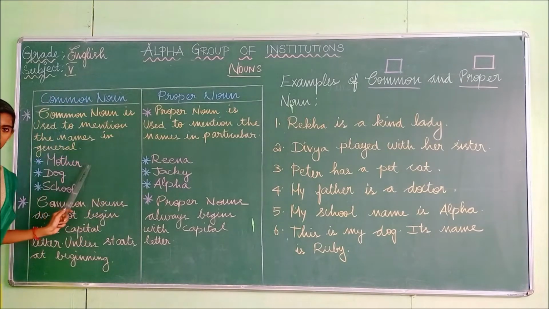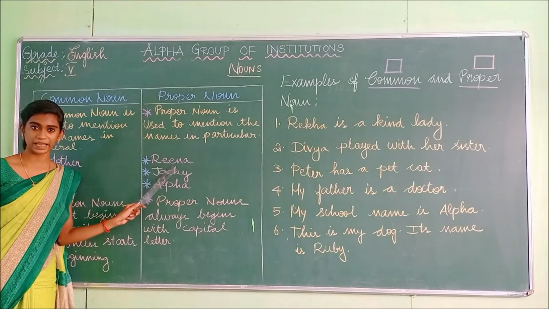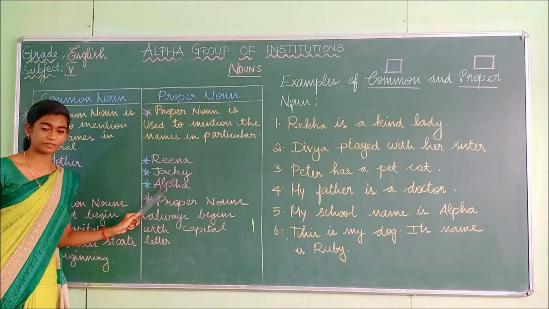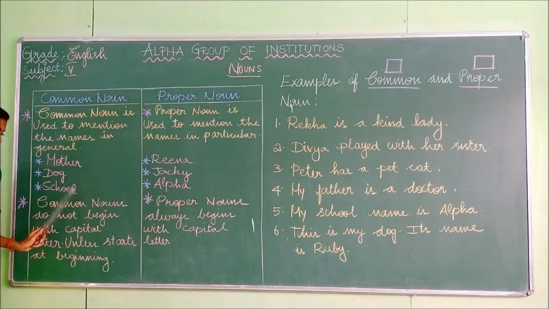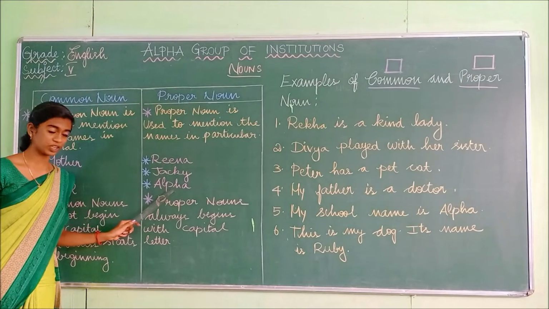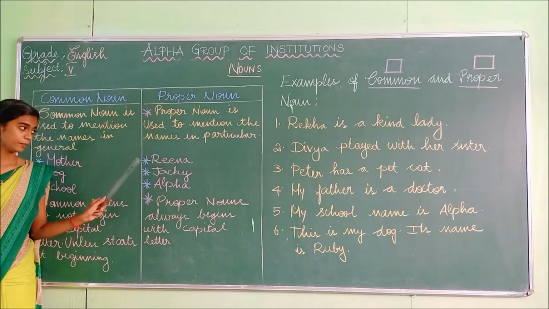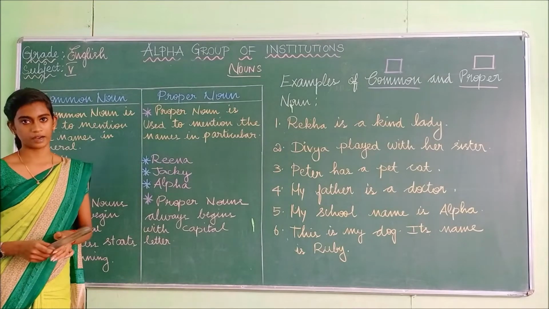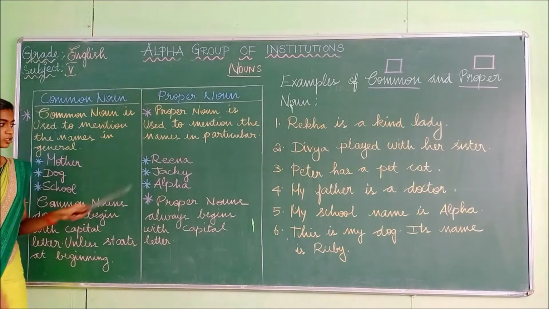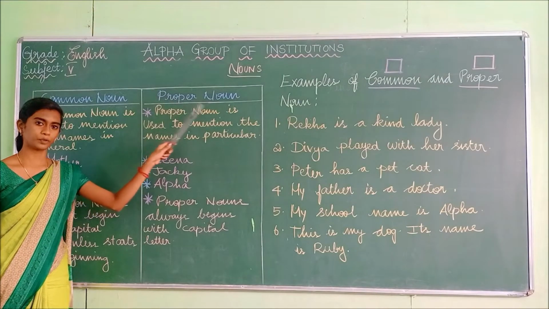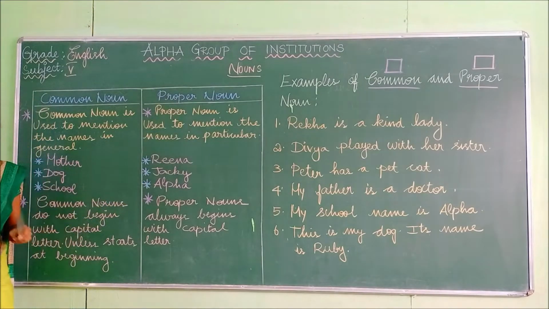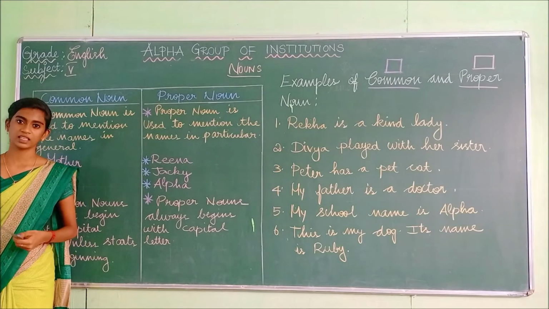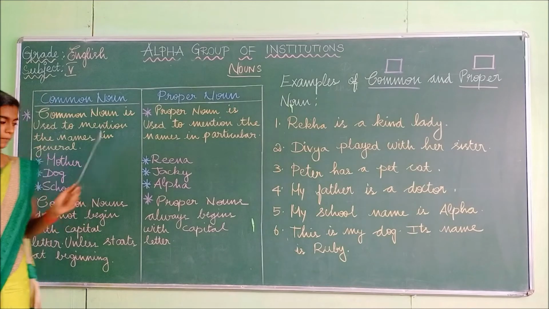So for mother, I have given a specific name as Reena, and for the dog, I have given a specific name as Jackie, and for school, I have given a specific name as Alpha. So in this case, I have given the names in a specific manner. So these three come under the proper noun. Okay. So if it gives a particular name, what is it called? Yes, it's called the proper noun.